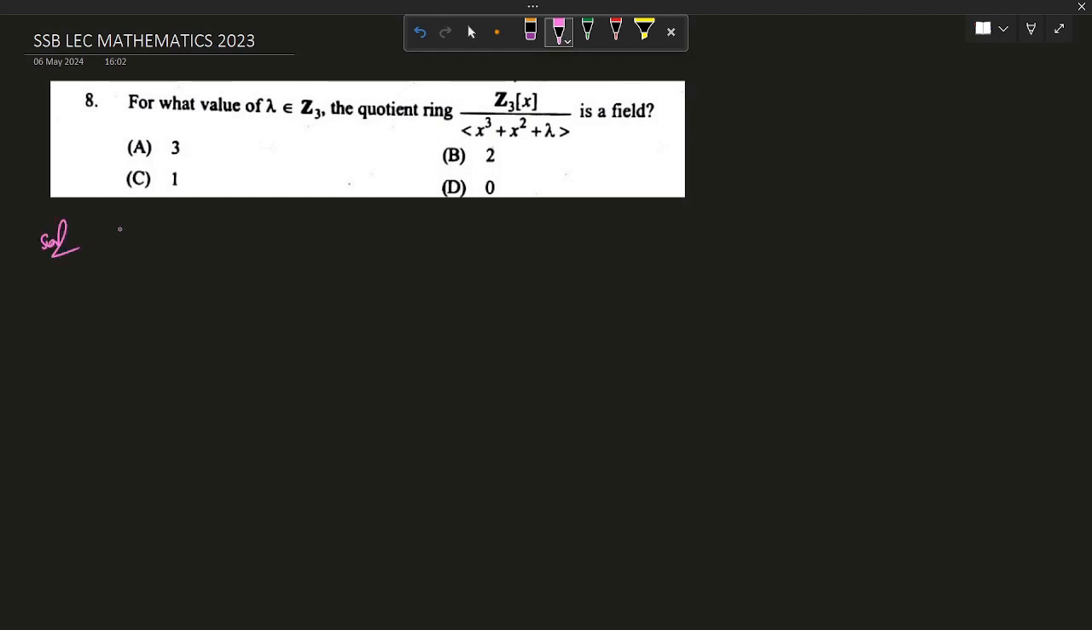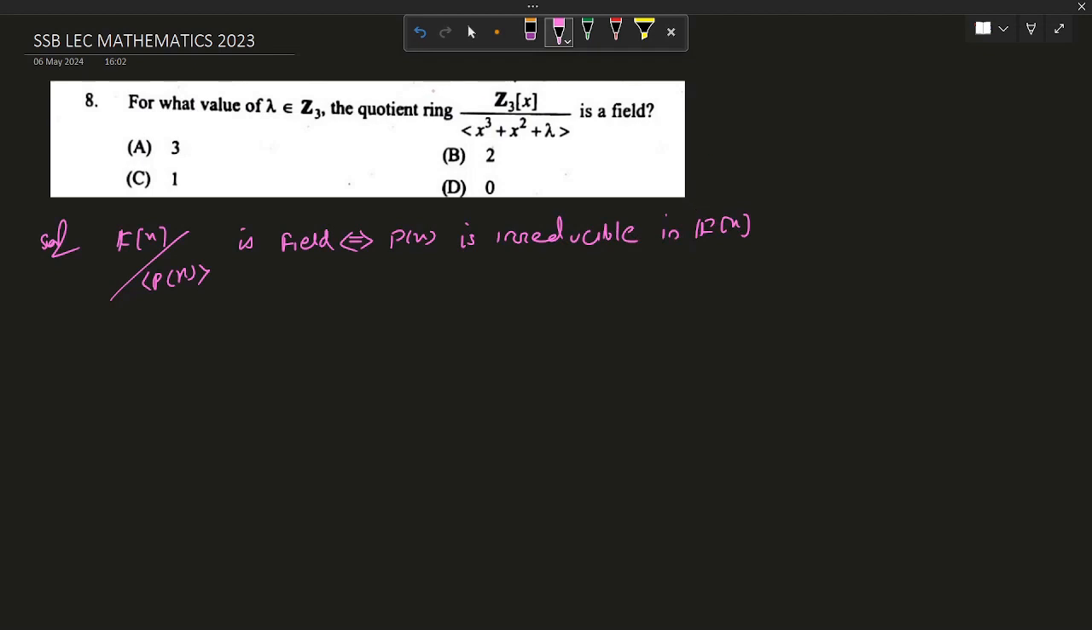Remember one thing, the quotient ring F[x] quotient the ideal generated by p(x), where p(x) is a polynomial, is a field if and only if p(x) is irreducible in F[x]. Okay, of course F is a field here.